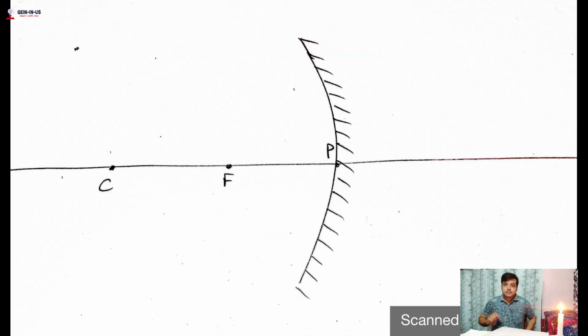Now we need a candle and a screen. I have already told you this is my screen. To show this, I need to show you one more thing. Just see here, this is a concave mirror. As it is a curved mirror, it should have a radius, a diameter, as well as a focus. These are the terminologies you should know.